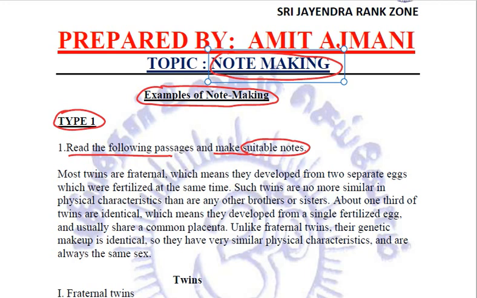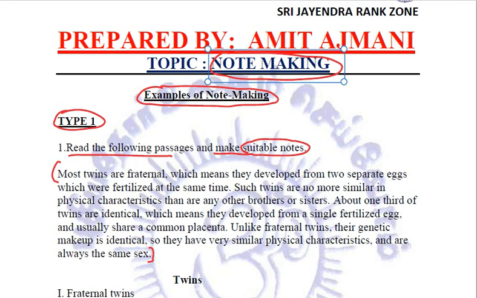So let us start with a small passage which is easy to understand, just in order to get the basic idea how we are going to make notes. This is a very small passage which normally will not come in your exams, because such small passages will not come. This is just an idea of how to make notes.